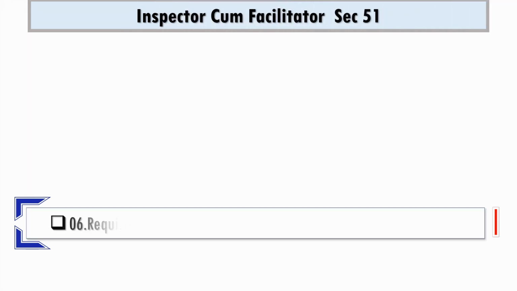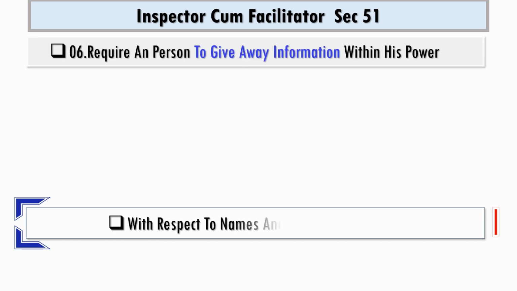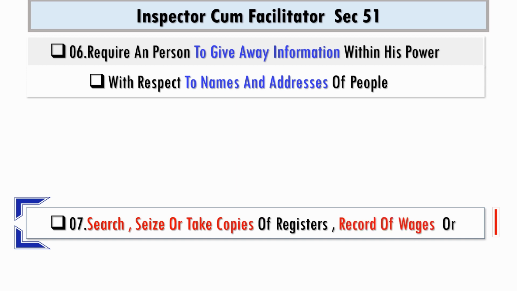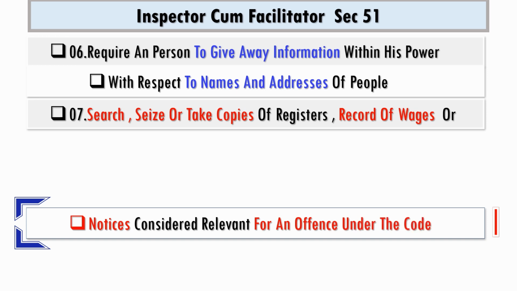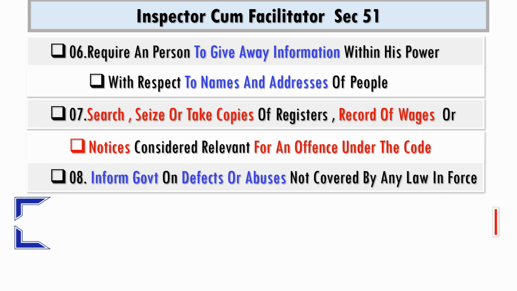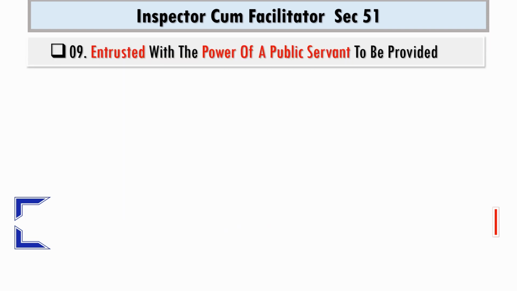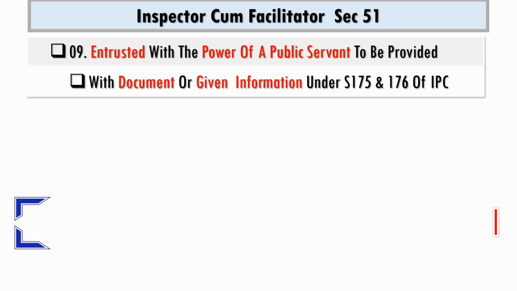He can require a person to give information within his power with respect to names and addresses of people. He can search, seize or take copies of registers, records of wages or notices considered relevant for an offence under the code. He can inform government on defects or abuses not covered by any law in force. And the inspector is entrusted with the power of a public servant to be provided with documents or given information under section 175 and section 176 of the Indian Penal Code.